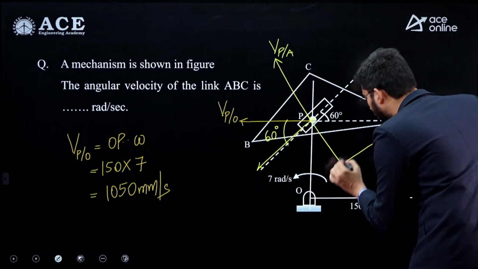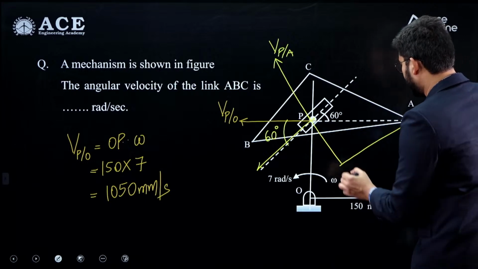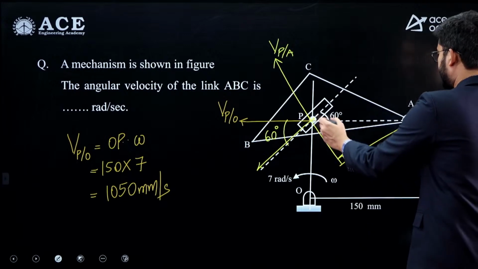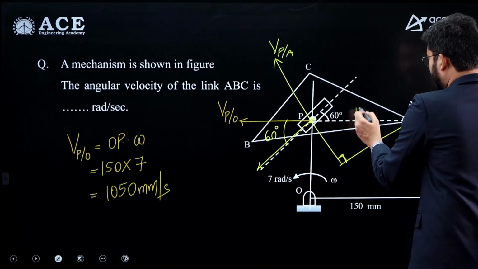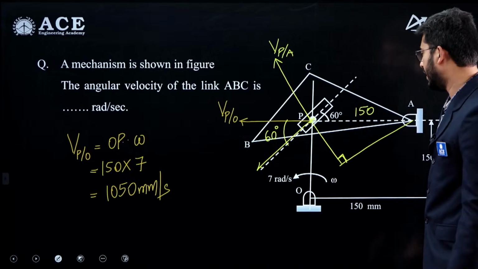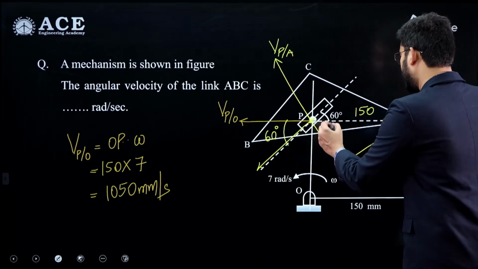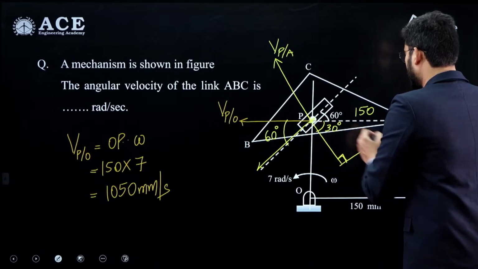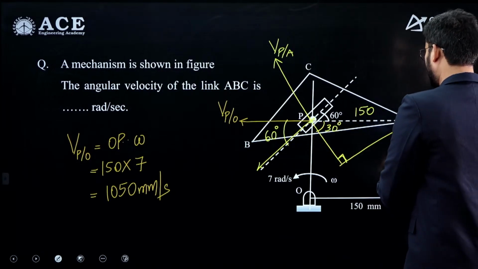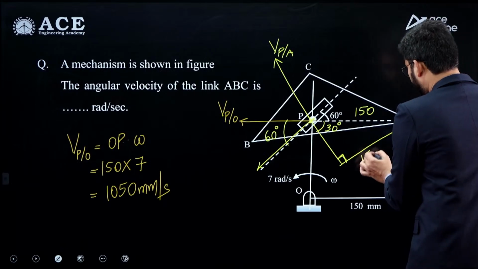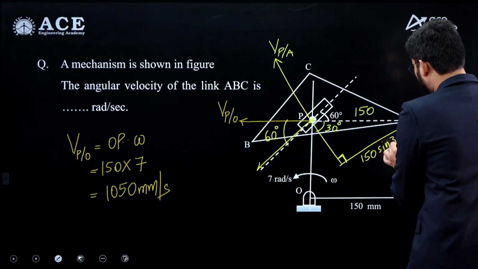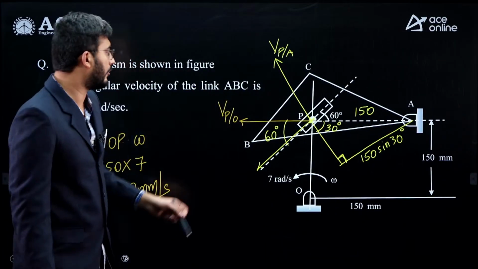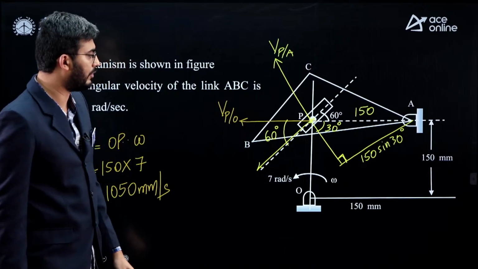So let me join here. So this is going to be 90 degrees. This is going to be 90 degrees, and we know very well this distance from P to A is 150. From P to A we know it is 150. So this angle is going to be 30 degrees, and this will be 30 degrees, and this will be 150 sine 30. The perpendicular distance will be 150 sine 30, alright. Perpendicular distance from this velocity vector from point A will be 150 sine 30.